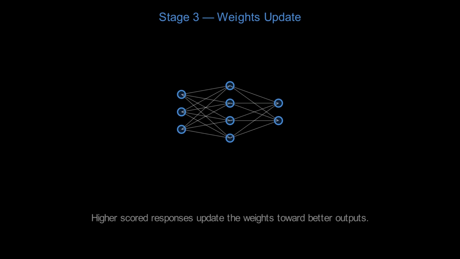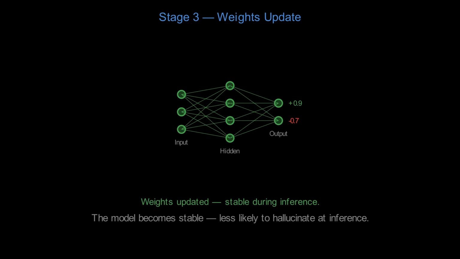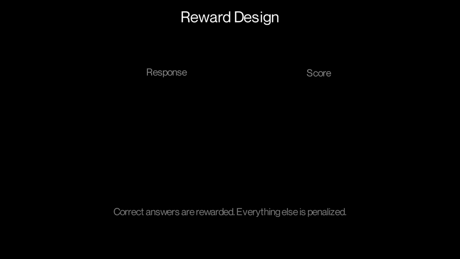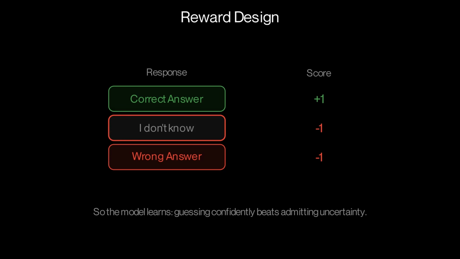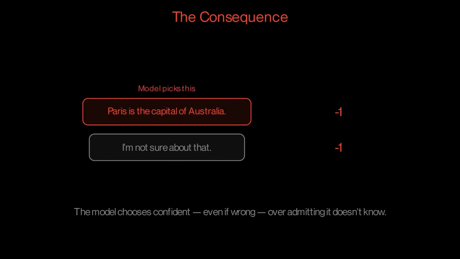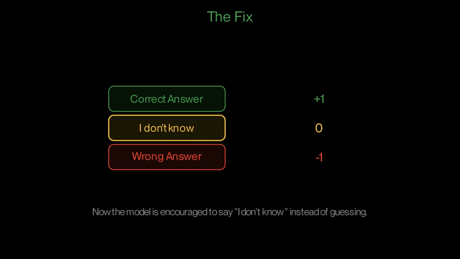At the final stage of RLHF, the weights get updated based on higher scored responses, which keeps it stable during inference. A recent study from OpenAI suggests that reinforcement learning itself contributes to hallucinations. During training, neutral responses like "I don't know" are often penalized similarly to incorrect answers. Companies design reward models this way to perform better on benchmarks and user expectations, where attempting an answer is often preferred over leaving it blank. This leads to incorrect confident responses. To fix this, the study proposed assigning no penalty for neutral responses, encouraging the model to admit uncertainty instead of guessing.